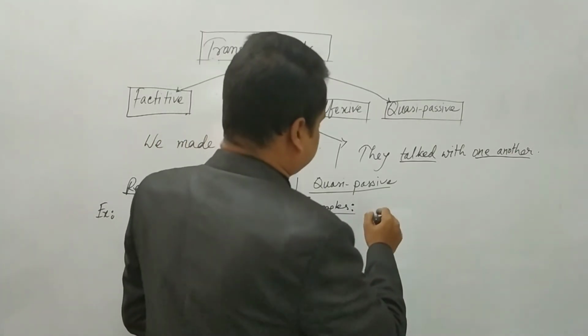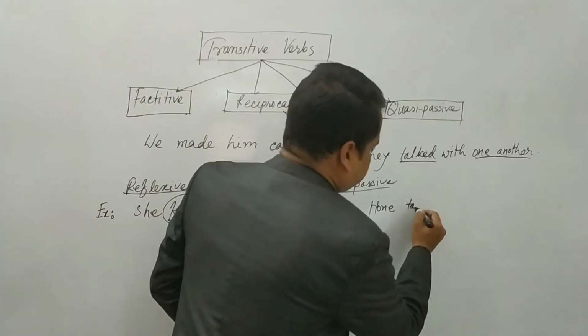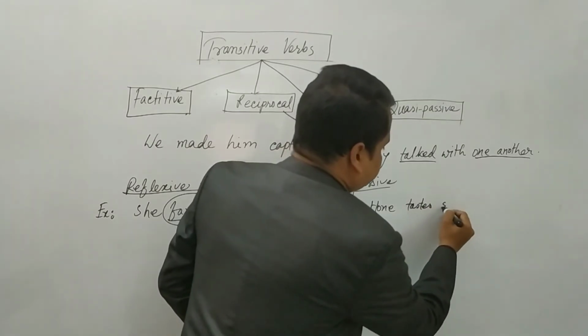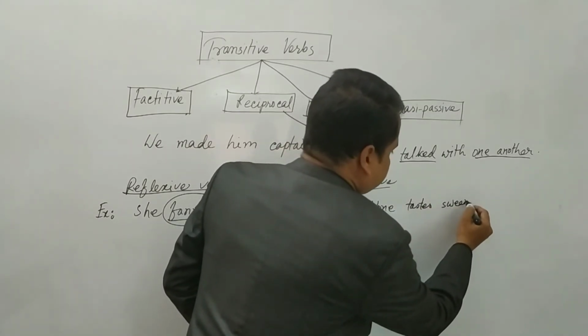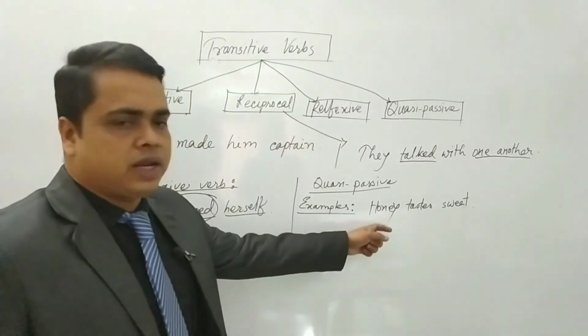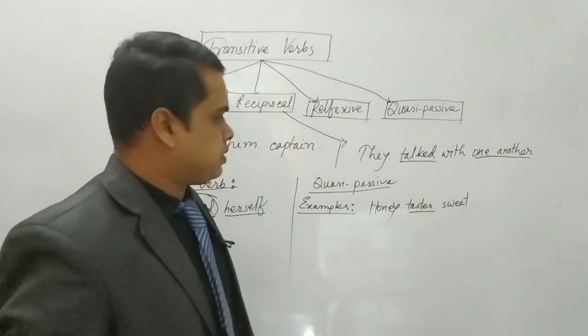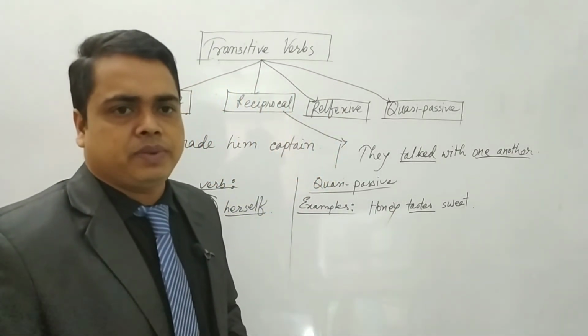Examples: honey tastes sweet. Honey tastes sweet. Here, dear students, this verb is called a possessive verb. Why is it called a possessive verb?